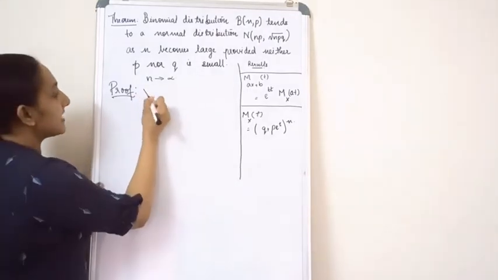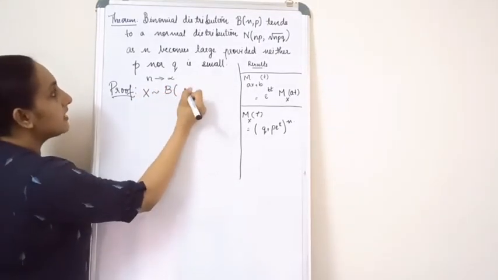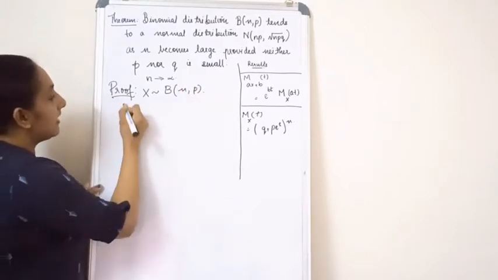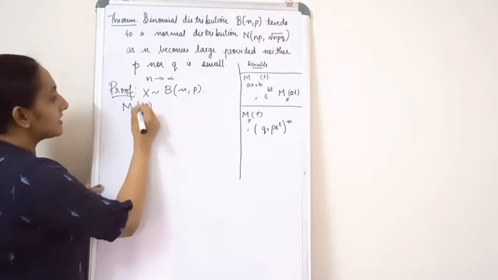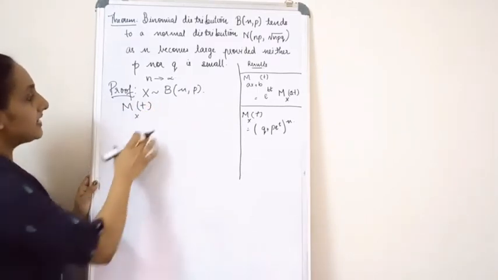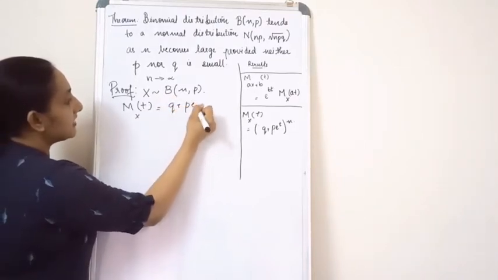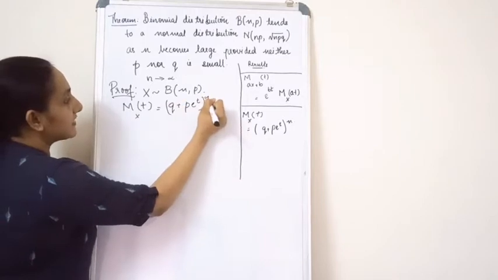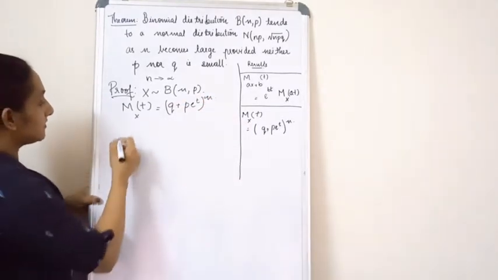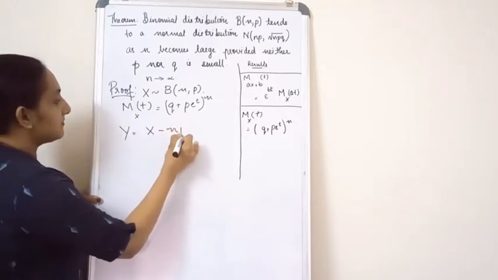So first let's consider X. X in this case follows a binomial distribution with parameters n and p. Okay, now it is known that if X follows a binomial distribution with parameters n and p, M_X(t) is equal to (q plus p e raised to t) the whole raised to n. Now I am going to apply a transformation over here, that is Y is equal to (X minus np) divided by root npq.